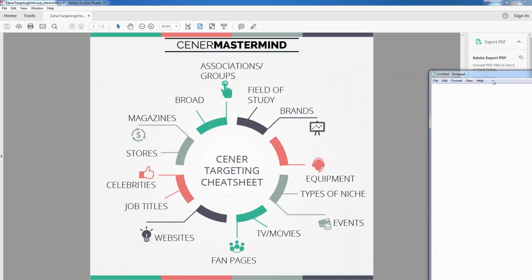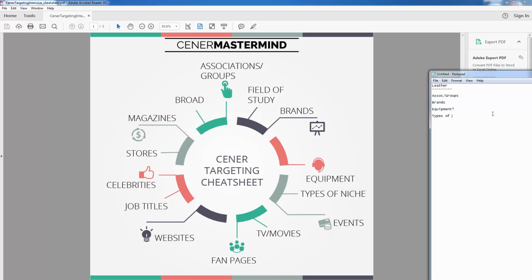So I'm always going to have a notepad document. I'm just going to go around the circle here and think, for leather, is there potential for associations and groups? I think so. I really have no idea, but I'm thinking there might be. Field of study, I don't think so. Brands, yes, I bet there is. Equipment, maybe. We'll have to see, but I could envision it.